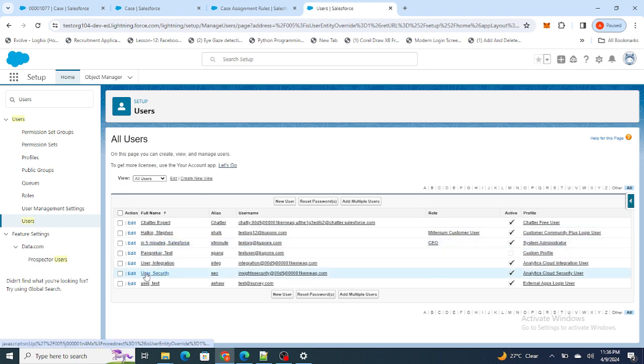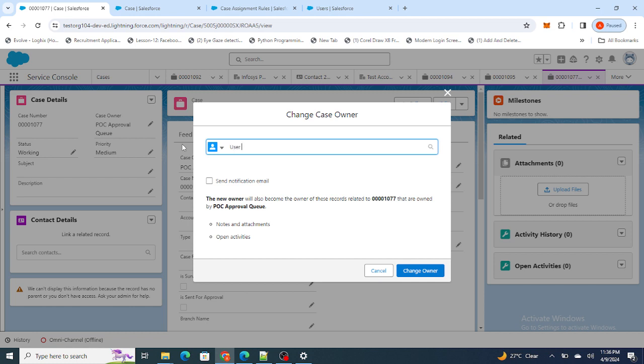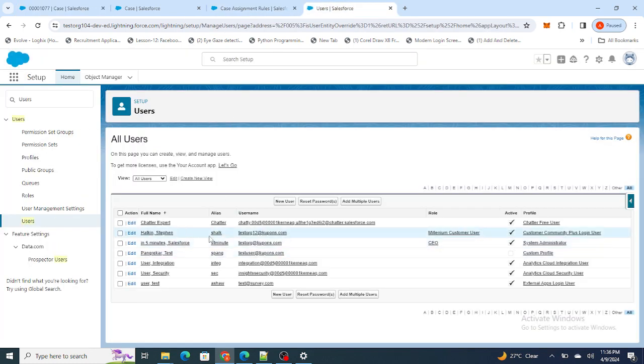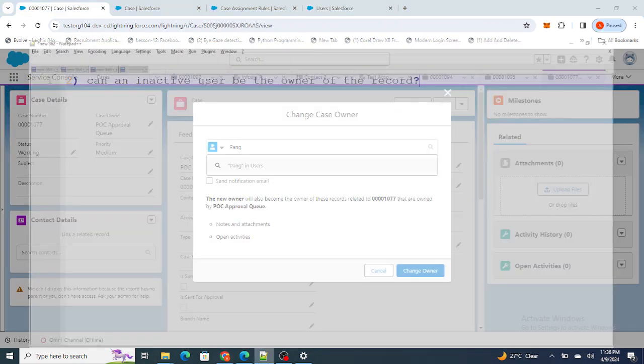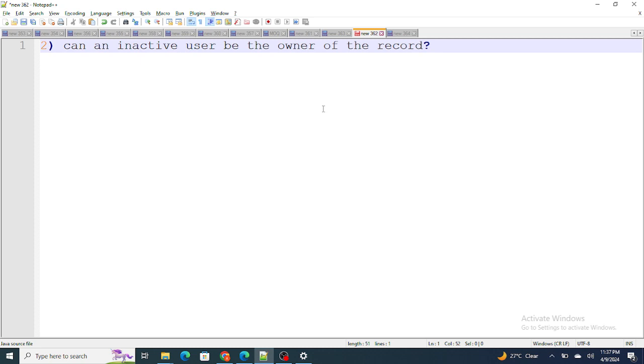If I try to find another user, for example, user test, if I try to find him over here, I will be able to find him. Yeah, I'm able to find other users. But if you see, I'm not able to find this Pangrekar user. The reason is because he is inactive. So an inactive user won't come in the owner field itself. Hence, you won't be able to make them the owner of the record. So yes, an inactive user cannot be the owner of the record. For previous records, it's fine, but for newer records, they won't be able to own the record.